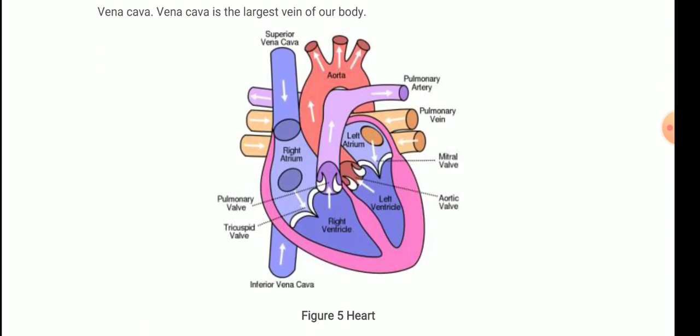You can see this diagram. Right atrium and the left atrium. The blood from the right atrium flows to the right ventricle, and the blood from the left atrium flows to the left ventricle. From the left ventricle it goes to the aortic valve, and from the right ventricle it goes to the pulmonary valve, and through the pulmonary artery to outside.